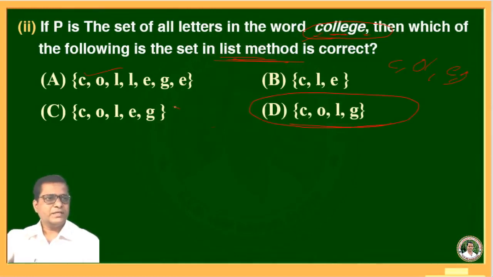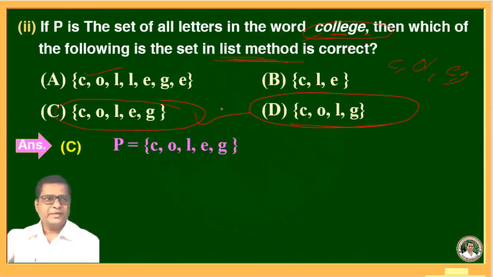COLEG. This is the correct option. So what is the answer? Yes, option C. P is a set of elements C, O, L, E, G. Second question is, complete the